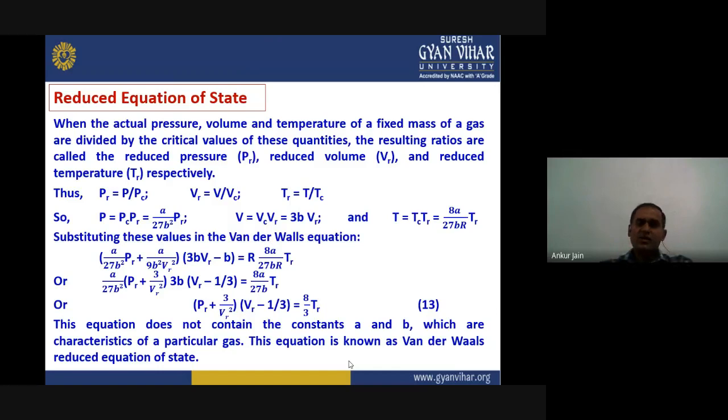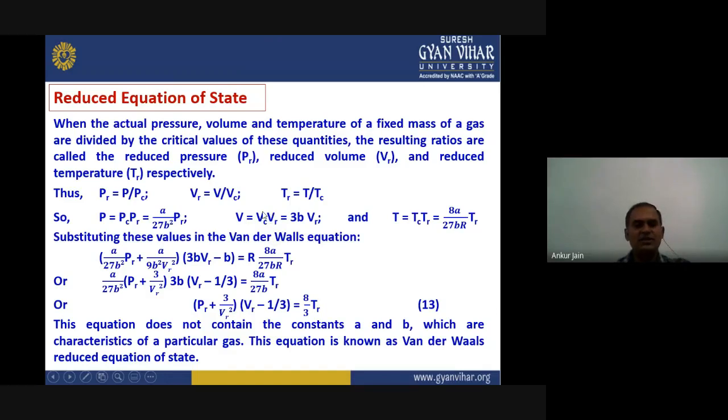Now from here we can observe that P equals PC into PR. What is the value of PC? That is A upon 27 B square, into PR as it is. Similarly for volume we can write V equals VC into VR.